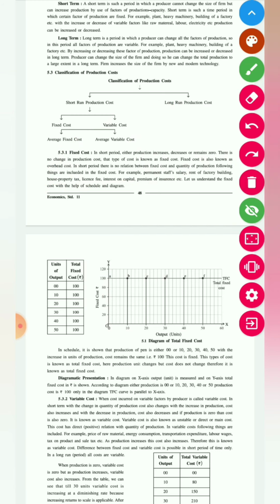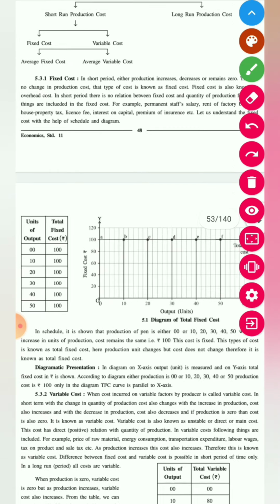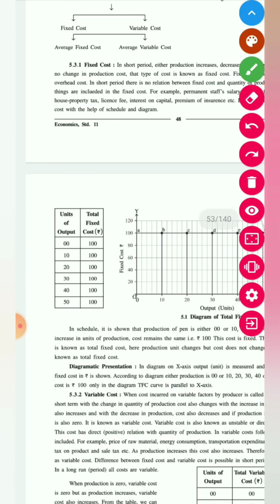Next is your variable cost. Sorry, before variable cost we are first looking at an example of fixed cost on the basis of the table. So in the table it is given total number of output is 0, 10, 20, 30, 40 and the total fixed cost is fixed at 100. Every time your fixed cost would be 100. Even if you make 0 units, the fixed cost would be 100.